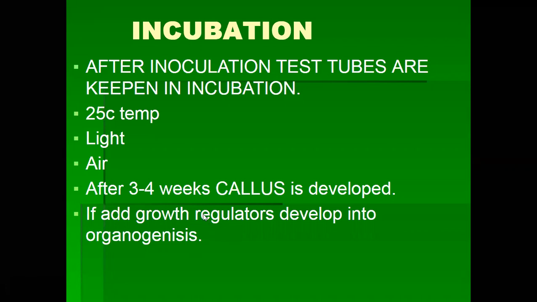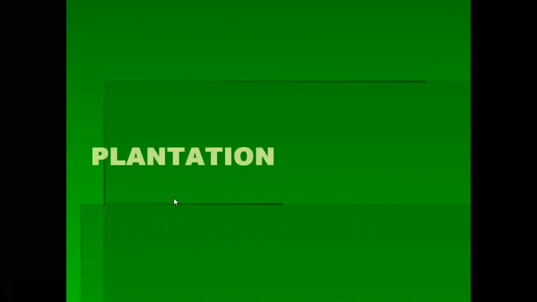After incubation or organogenesis, the next step is plantation. See children, up to here the plantlets developed in a particular environment, particular temperature, particular air conditions. During plantation, we plant the plantlets in the outer environment, but the outer environment is not sufficient for the plantlets.